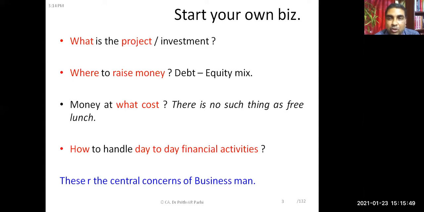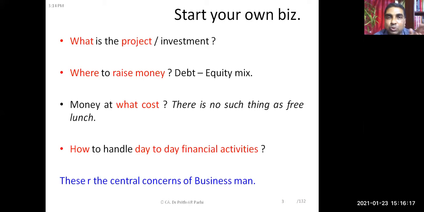Money has got a cost, or capital has got a cost. Those who have studied finance, they know there is something called the cost of capital. So how to handle that cost? Again, for day-to-day activities of the management, some additional money is required. That is called the working capital. So from the finance point of view, these are the key issues involved in any business, right?